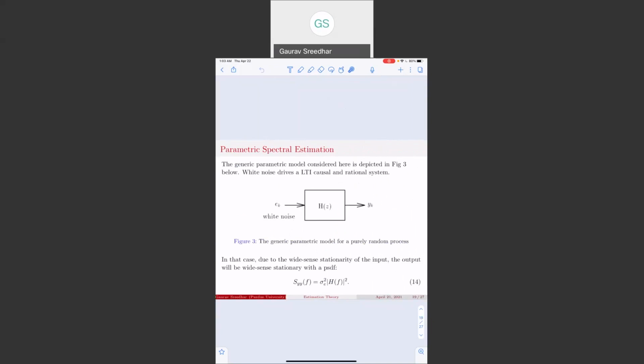Now let's look at a few parametric spectral estimation techniques. The generic model considered here is depicted in this figure, where white noise drives the LTI causal and rational system. So in that case, due to the wide-sense stationarity of the input, this will also mean that the output y_k is also wide-sense stationary, that has a power spectral density of this form.